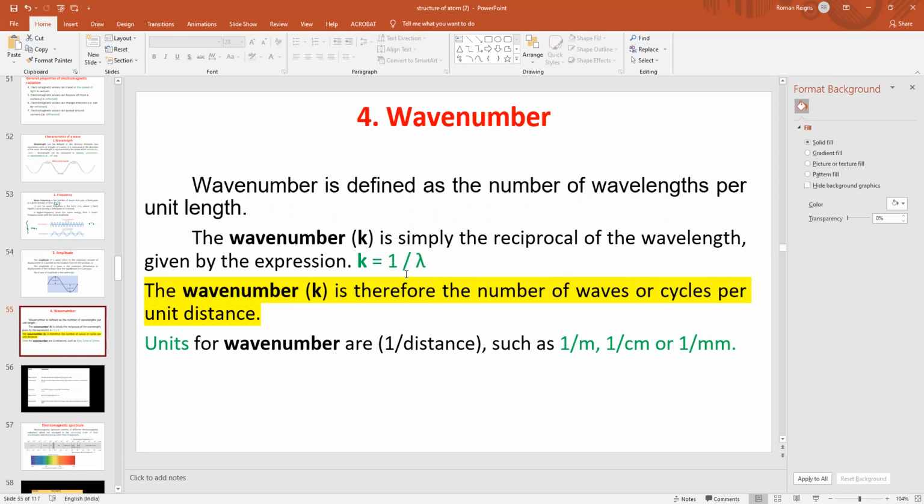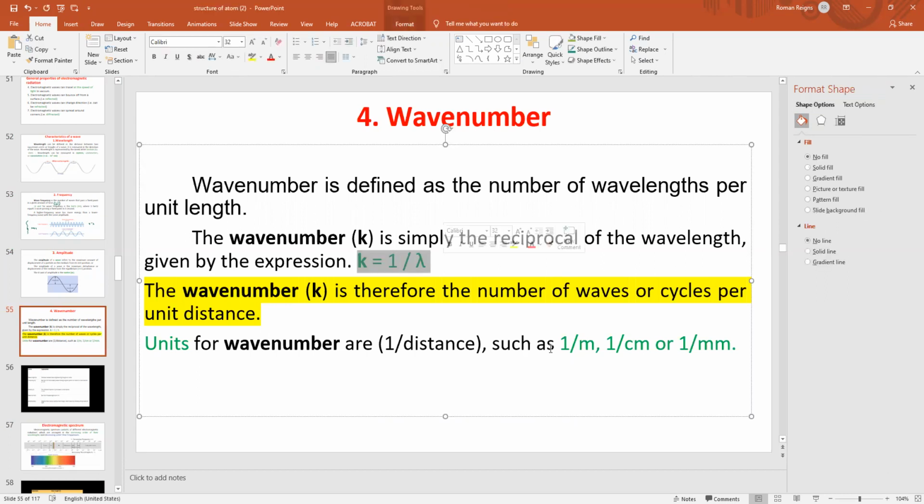Wave number is actually the number of wavelengths per unit length. You can also call it the number of waves or cycles per unit distance, which is called the wave number. Mathematically, it is the inverse of lambda. Since it is the inverse of lambda, the unit will be per meter, per centimeter, or per millimeter.